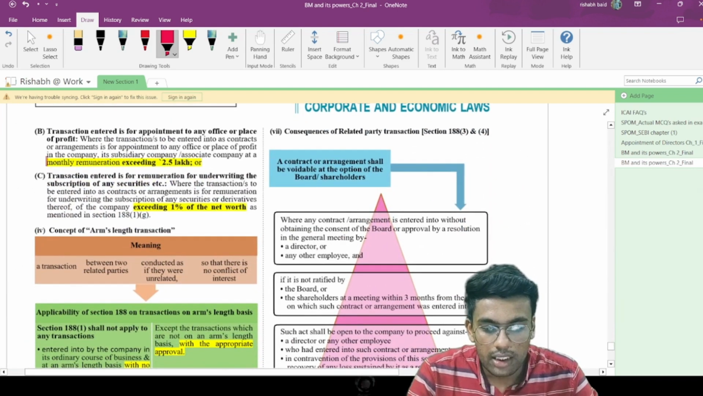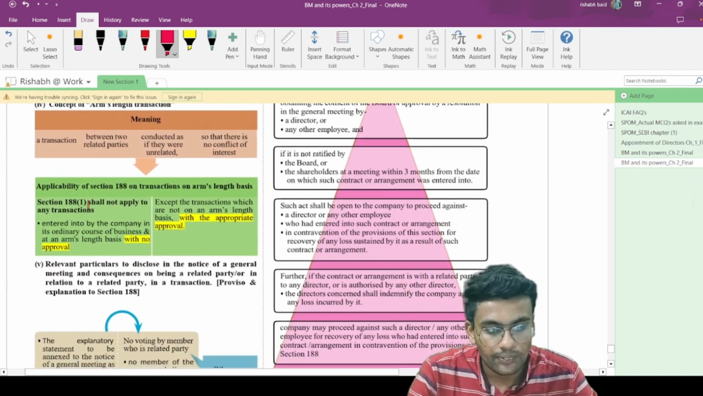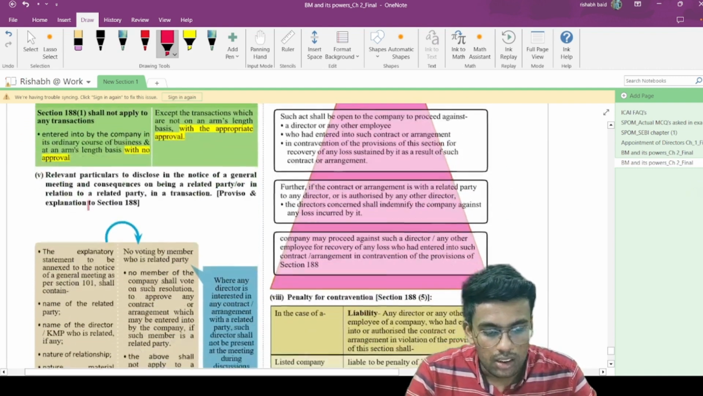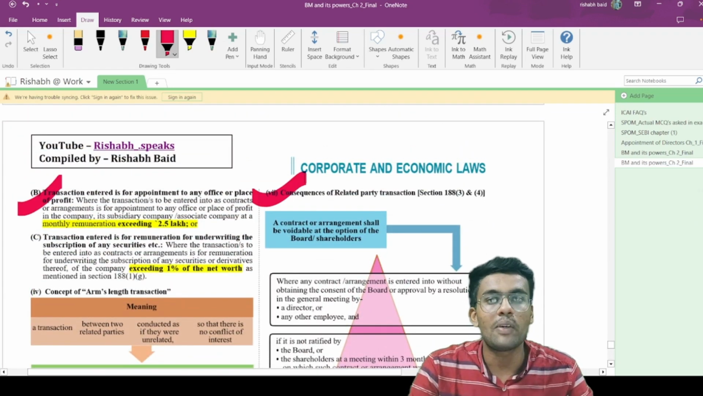That's all. This one, transaction entered. Okay, this one is fine. This one is fine. This is fine. So yes, all these are fine. Now, once you give it a reading, you will be able to really understand.